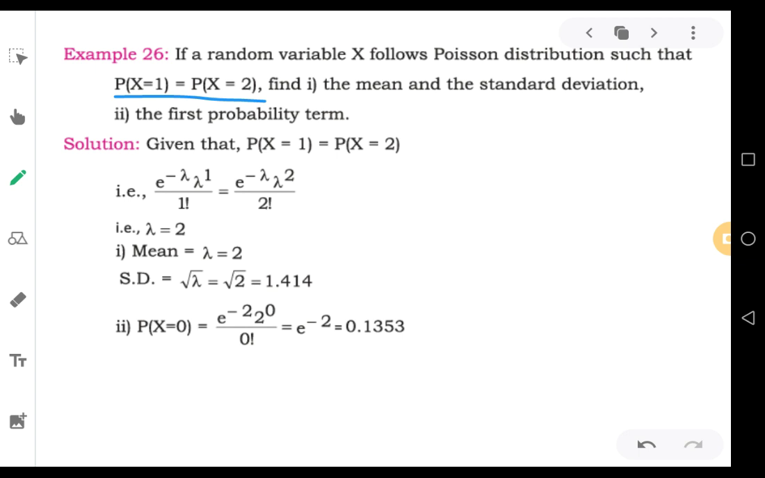They are asking us to find the first probability term. First probability term means in Poisson distribution or in binomial distribution that should be P0. The first term begins from P0 and you should not confuse. First probability term, P1? No, that's not P1. That's P0. Always the first probability term should be P0.